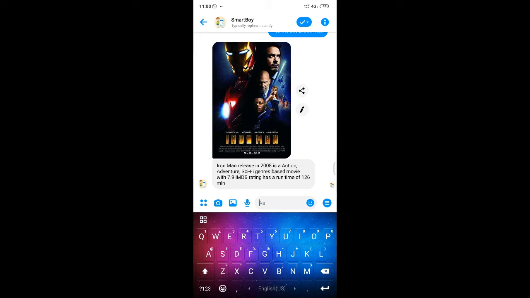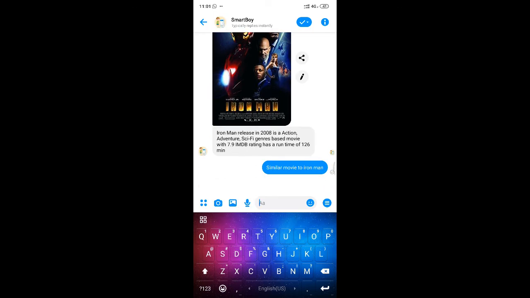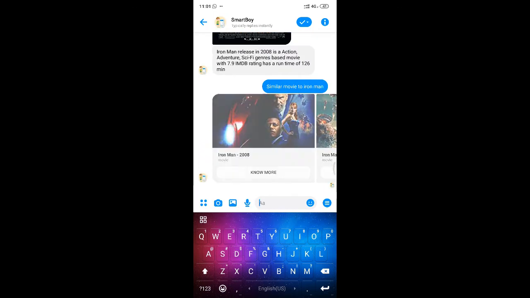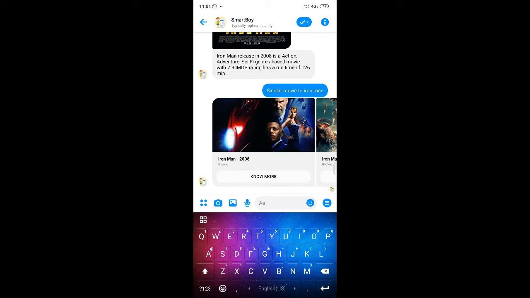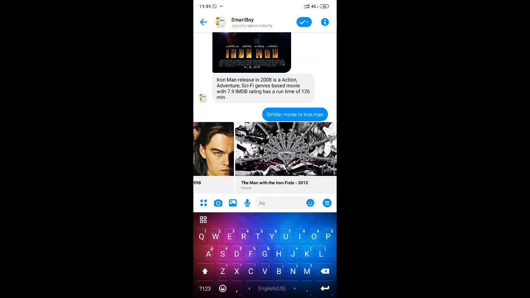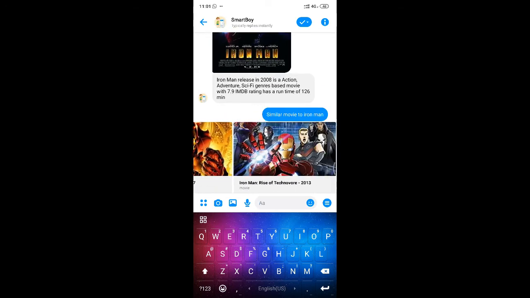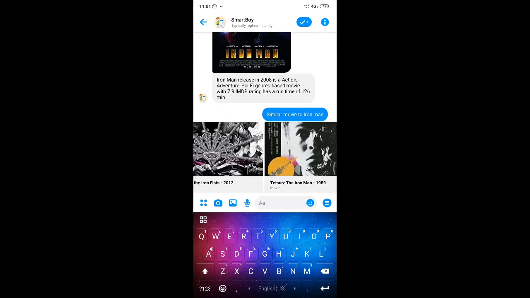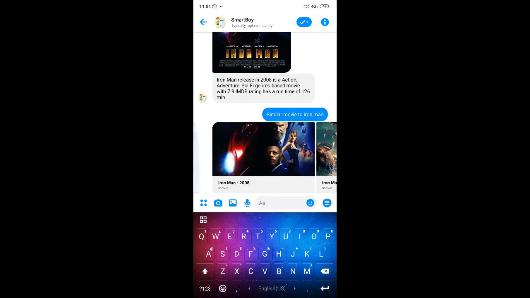Along with this, we can find movies similar to Iron Man. The bot has responded with similar movies. You can scroll and see all the similar movies with Iron Man, like the cartoon movie and its different parts.